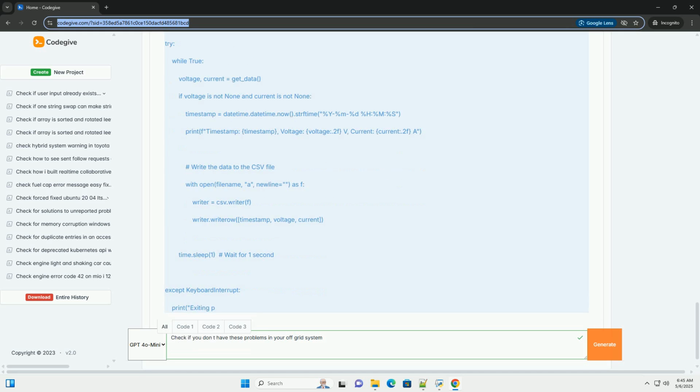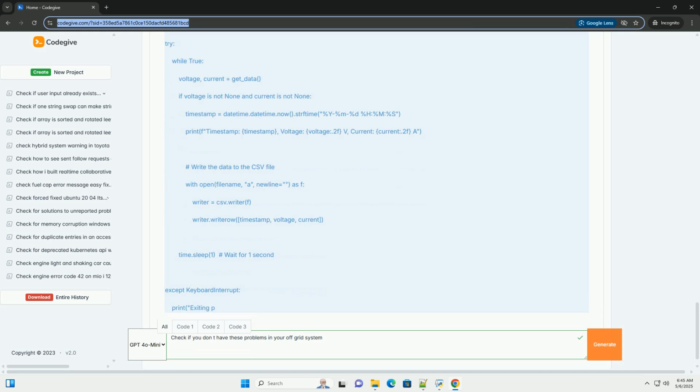get_data function reads data from the serial port, parses the voltage and current values, and returns them as floats. It handles potential errors. This function assumes the Arduino sends data in the format voltage: x.xx V, current: y.yy. Adjust the parsing logic if your Arduino code uses a different format. Main loop continuously reads data from the Arduino, prints it to the console, and appends it to the CSV file with a timestamp.